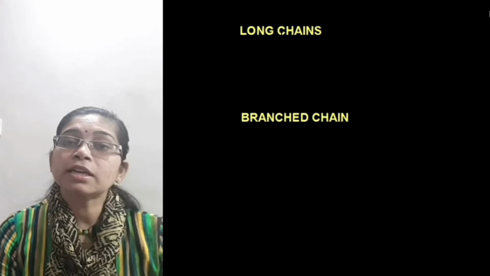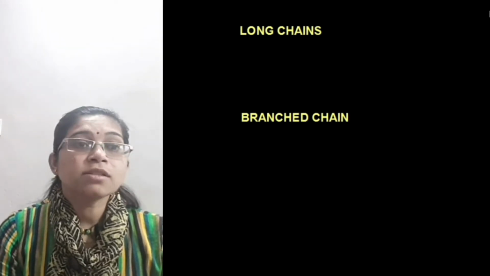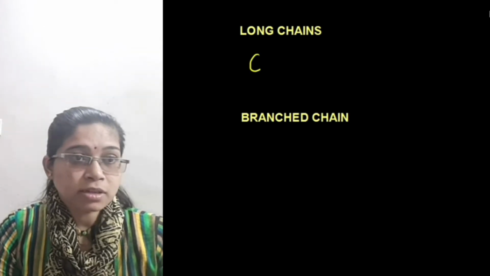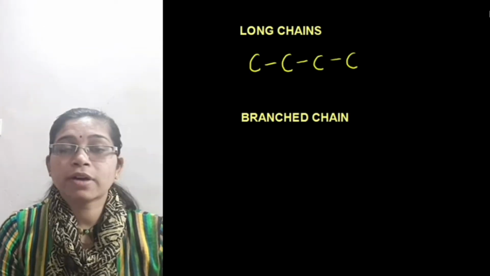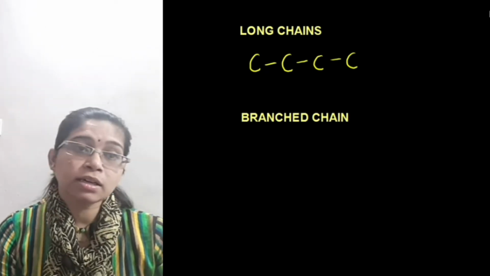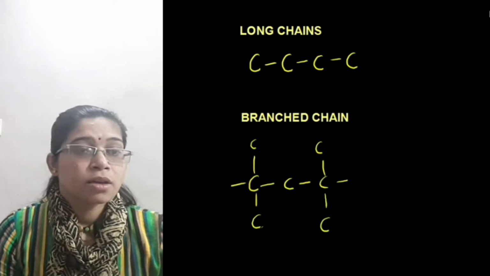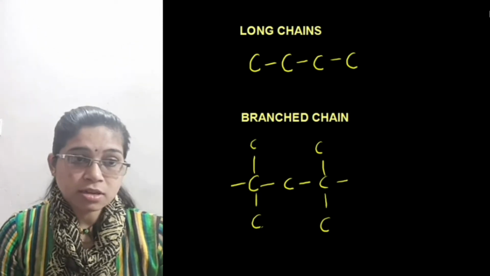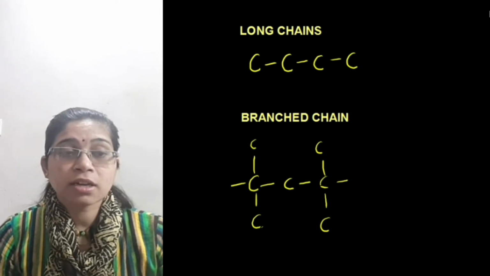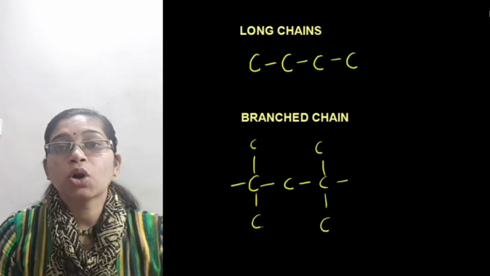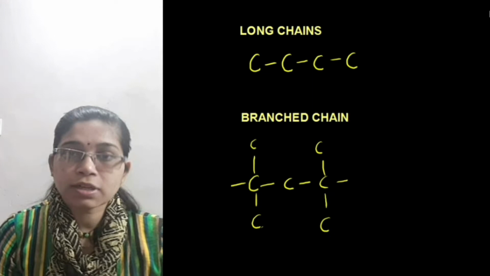Here we have three types of chains. This one is a long chain, when just a linear chain is there. For example, carbon, carbon. In this way, a linear chain will be formed by forming a bond with other atoms of carbon. Whereas in a branched chain, we are able to see this type of structure in which along with the linear chain, the branches are there, right? These branches are there in order to complete the bonding of the carbon.